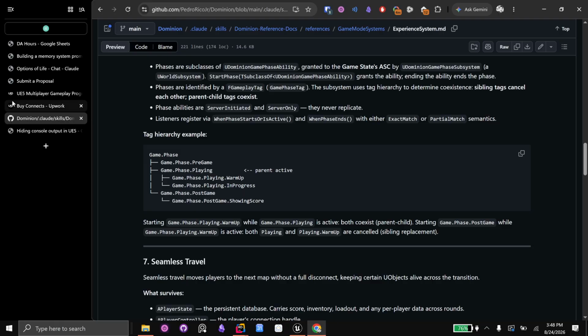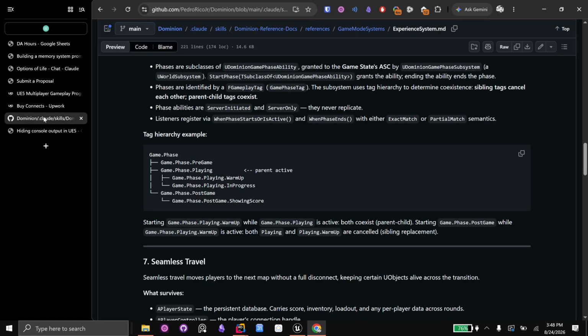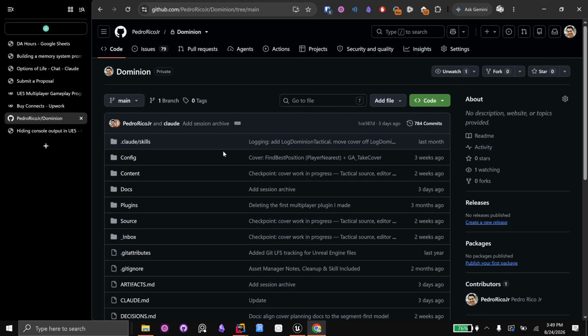And then let me go back to the list. Documentation of the project, that's already done. Plugin and dependency list, that's already part of the source code. We can just hop over to Git, and then I'd be able to show you the plugins, etc. Boom, boom, boom. Plugins right here. You'd be able to look at all of it.